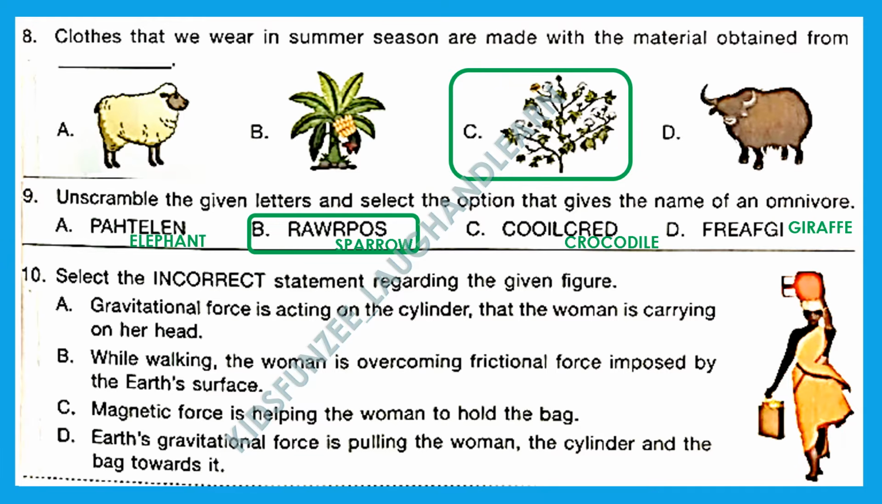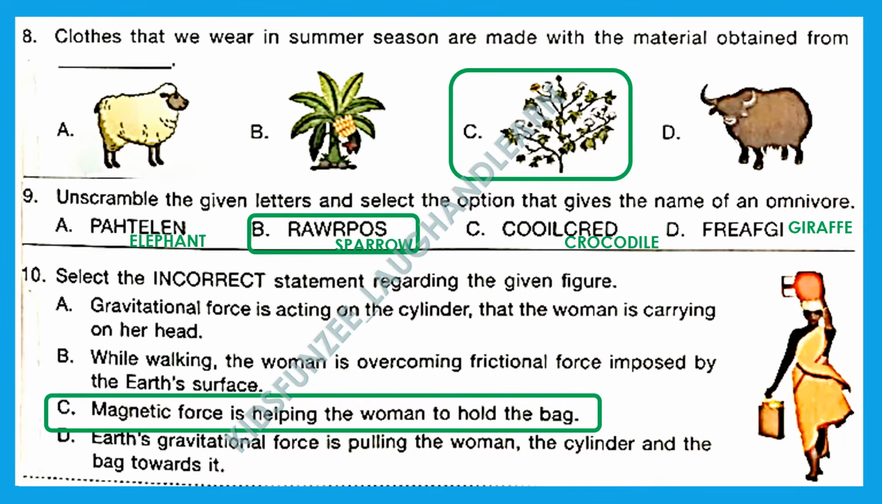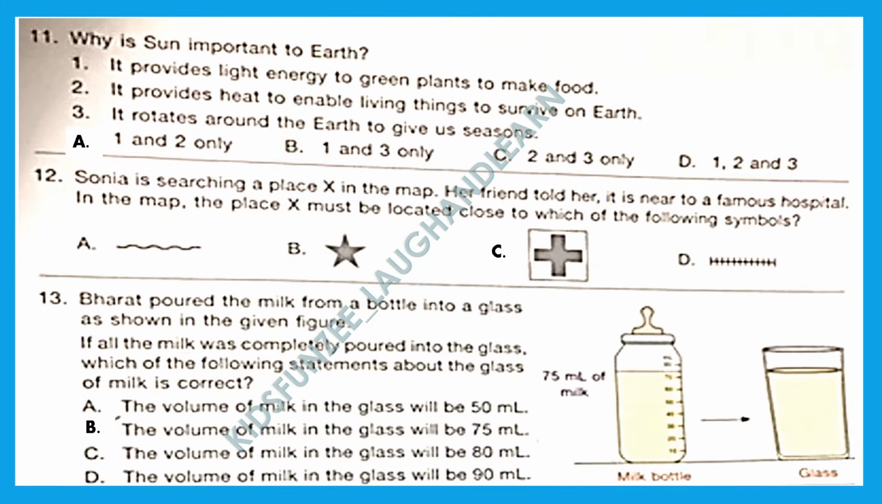She is holding the bag, right? So option C is totally incorrect. There is no magnetic force working on either of the things. Option C is incorrect.